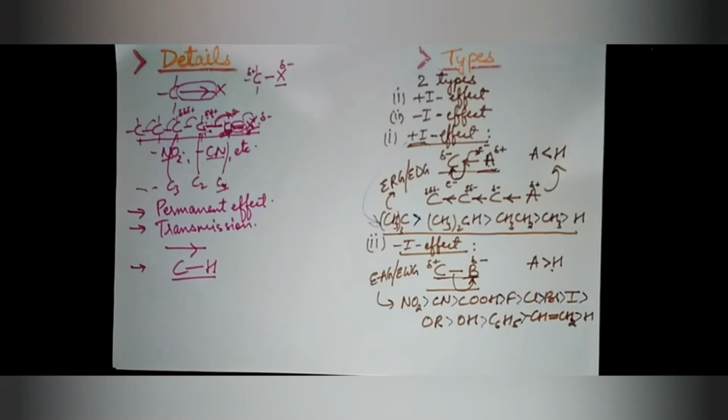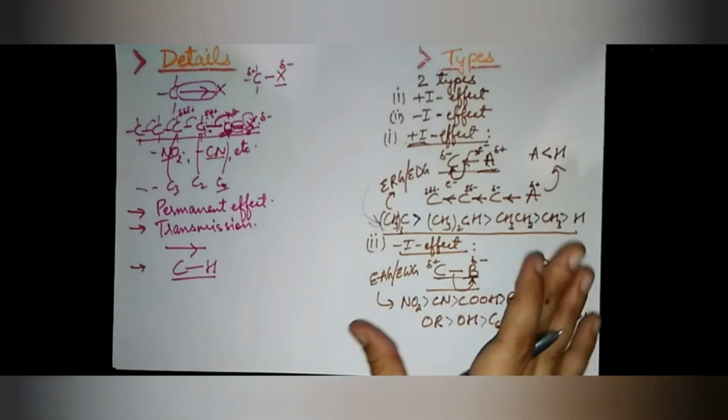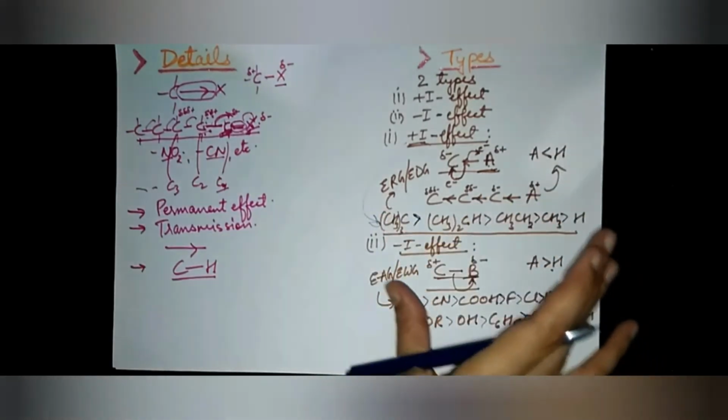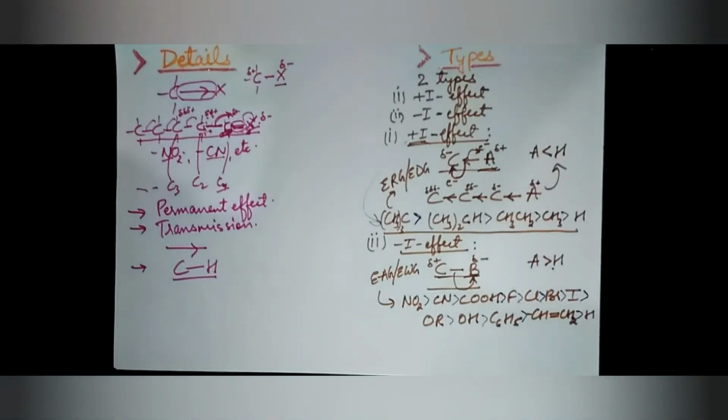Because in reactions you must know where plus I effect or minus I effect is involved. It is very important for you to study the mechanism of the reaction, or to understand the reason behind the mechanism. So you must know what the plus I effect groups and the minus I effect groups are.